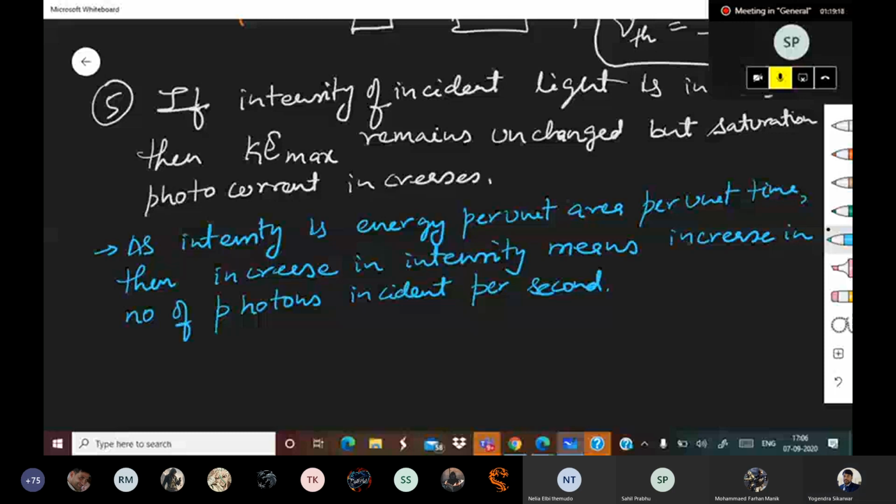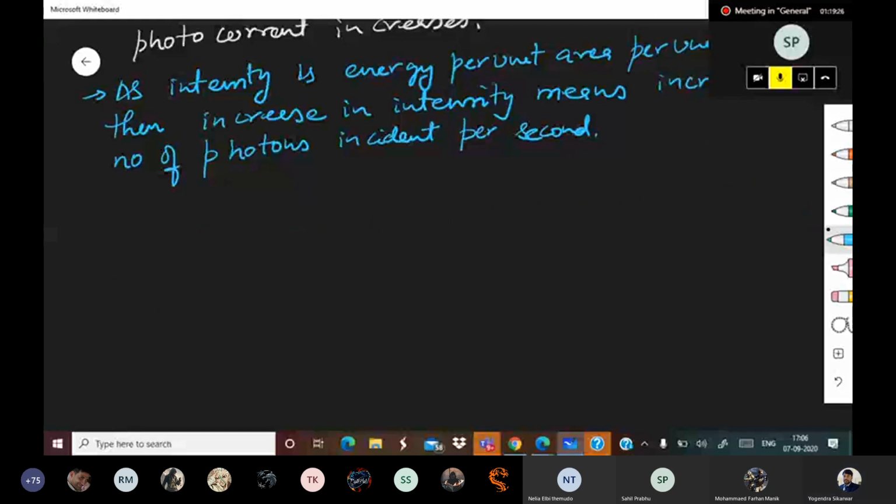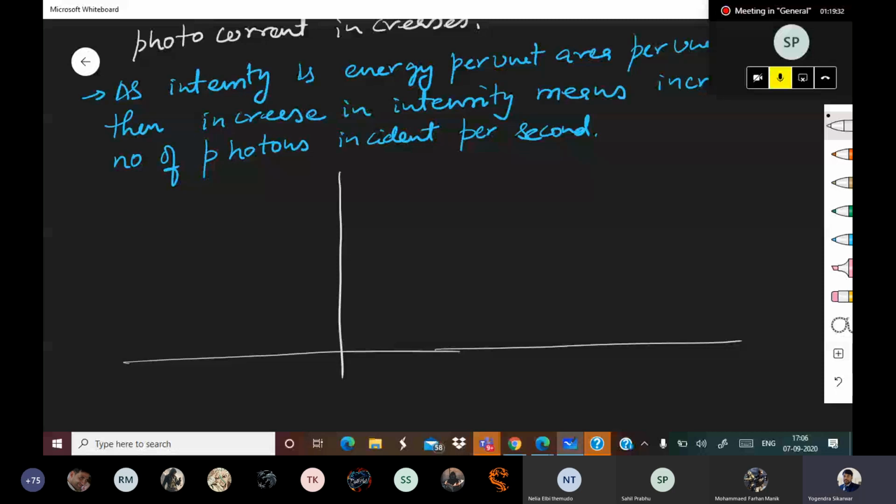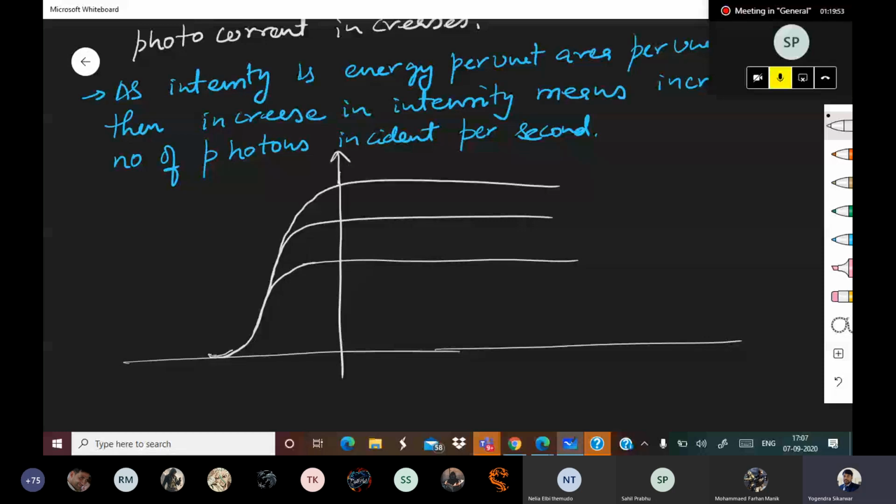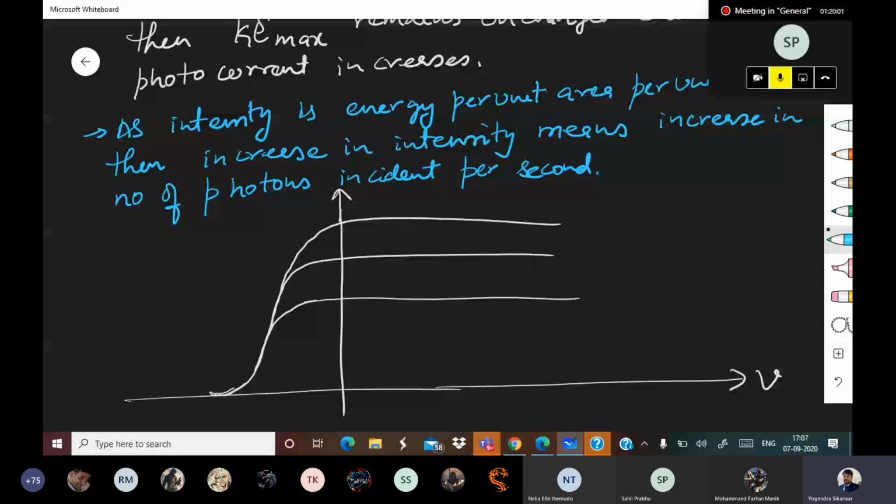So this is nu and this is photocurrent. This is case 1, this is case 2, this is case 3.